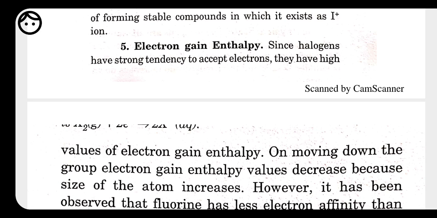So chlorine has more electron gain enthalpy than fluorine, and when we move down, the electron gain enthalpy decreases.